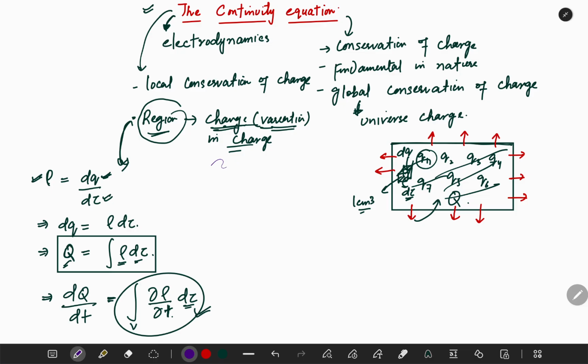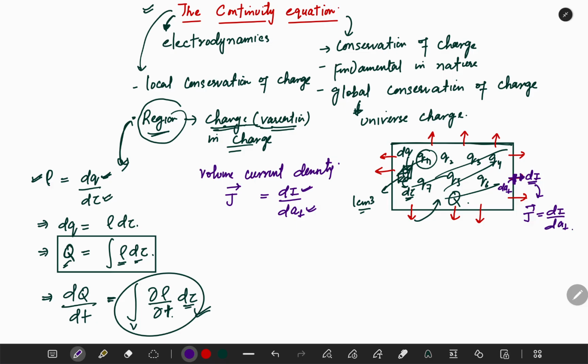Now we know the volume current density. How do we define the volume current density? We define J equals di by dA perpendicular. I hope you know this definition. It is how much current is coming out through some perpendicular surface. Let's say this is the perpendicular surface here, and this is the di, and this surface is dA perpendicular. That area should be perpendicular to the current, and here we will define J equals di divided by dA perpendicular.